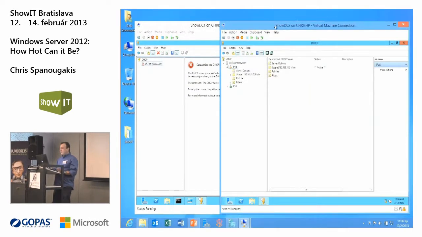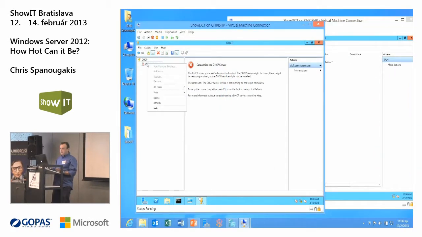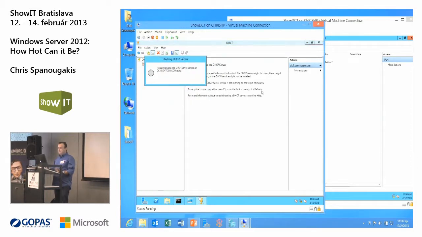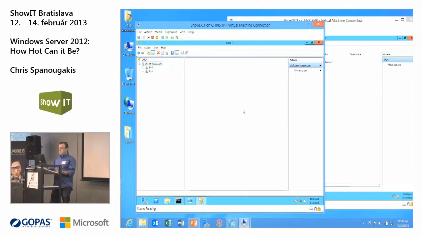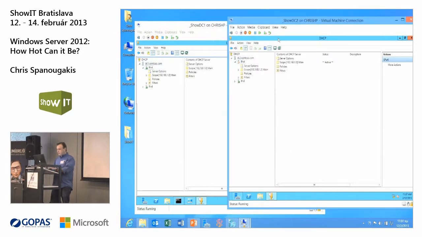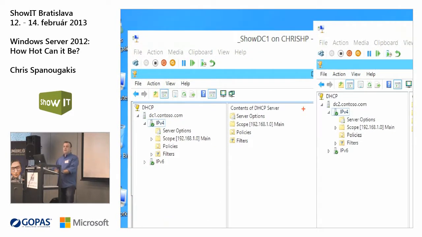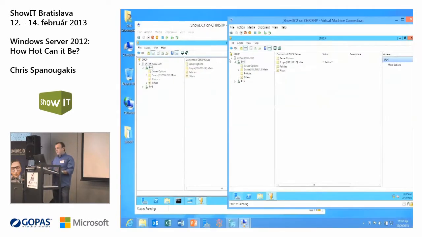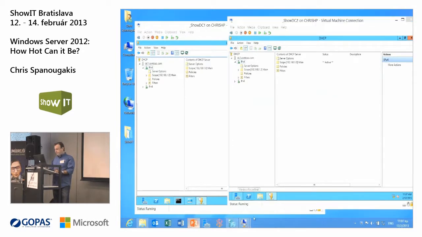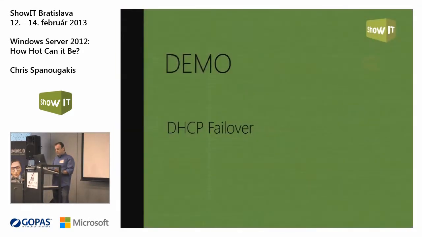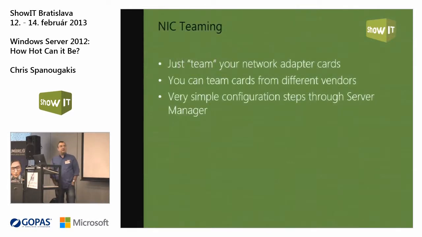And that's it more or less. You can go and bring the first DHCP server up again. And after a while, if you refresh everything, you will see that the original server will continue. Everything as before. So, a very good idea if you have two DHCP servers in your network. And this was the DHCP failover.